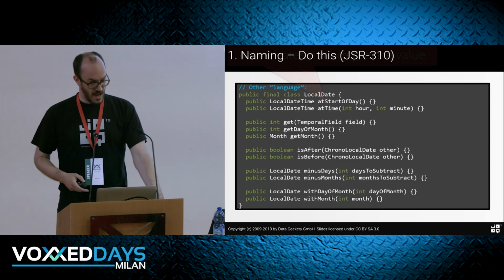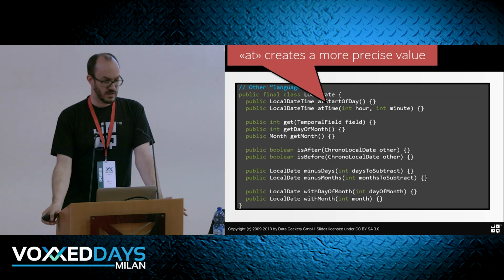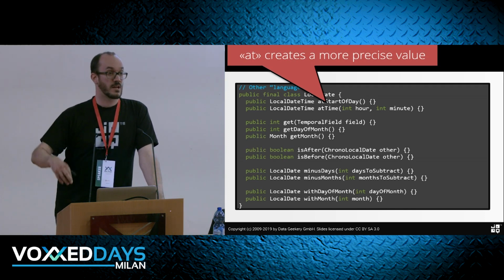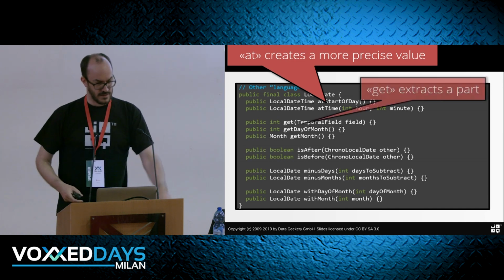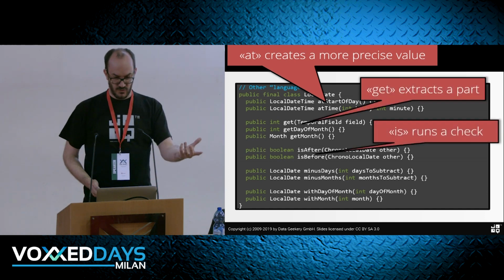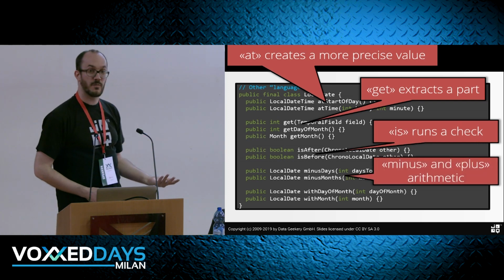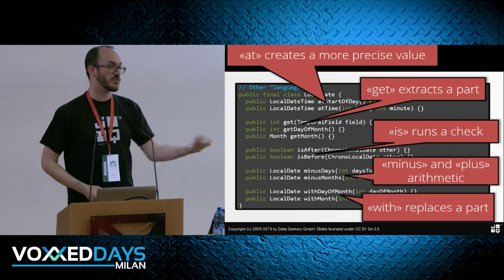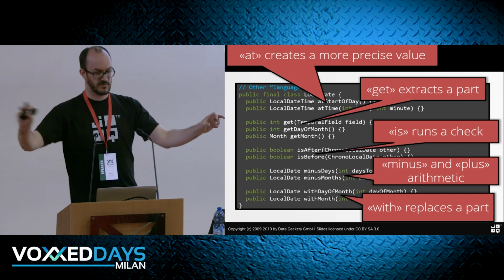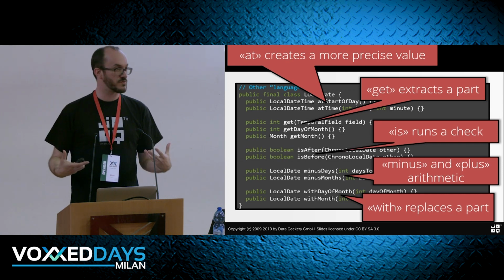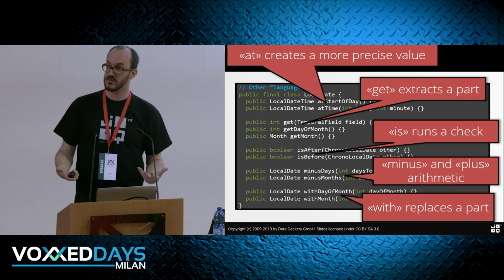It goes on, at creates a more precise value, so we have the local date, and we want to get a local date time at some more precise instant. It's always at. And get extracts a part, and is runs a check, and minus and plus are obvious as well. And with replaces a part. So you get a new value with only one part replaced from the old one. So in terms of naming, this API is a really good place to learn how to do it.